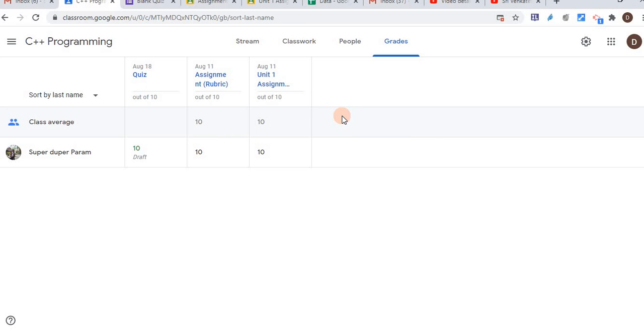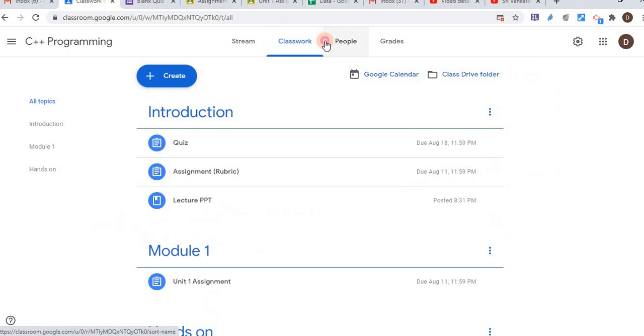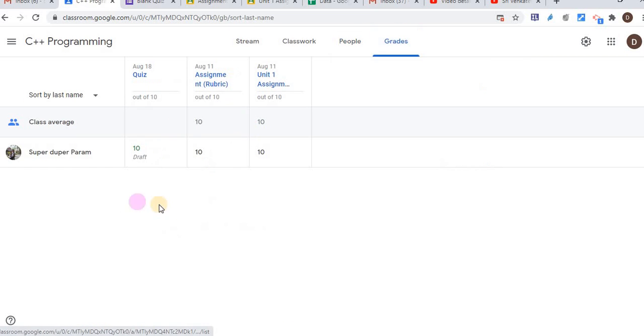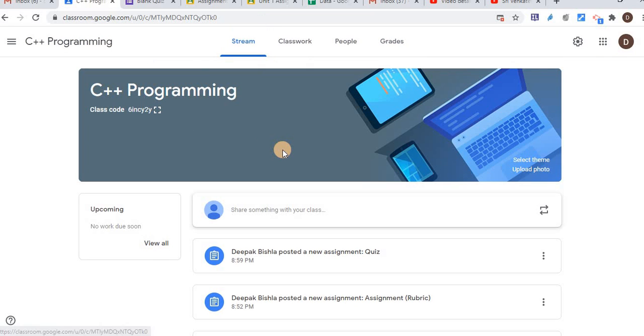So this is all about the Google Classroom. We have gone through the stream, classwork, people, grade part, and everything. Most of the important points we covered in this session. The difference, as I said, I'll let you know the difference between the personal Gmail account Google Classroom and G Suite Google Classroom. So there is a difference.